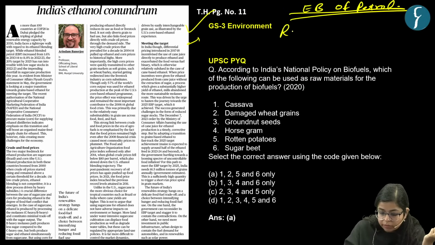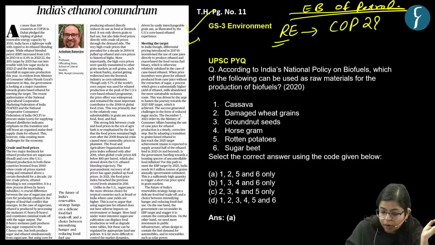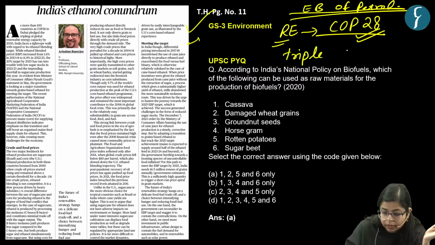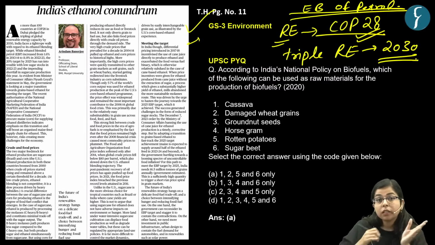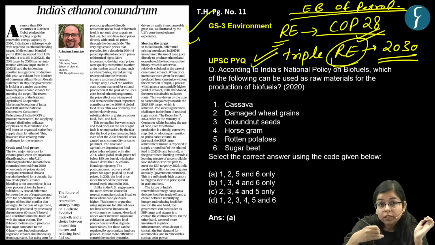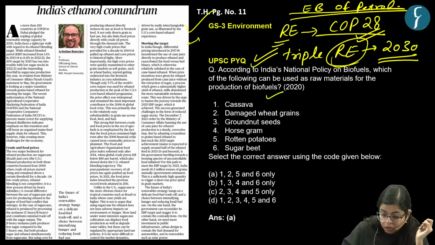If we talk about the renewable energy targets of various countries, recently the Conference of Parties 28 finalized its meeting, right? In this meeting, it was announced that more than 100 countries have adopted a pledge to triple their renewable energy target till the year 2030. So the countries have to significantly advance towards increasing the share of renewable energy in their energy mix. This is the first thing. Now what is the second thing?